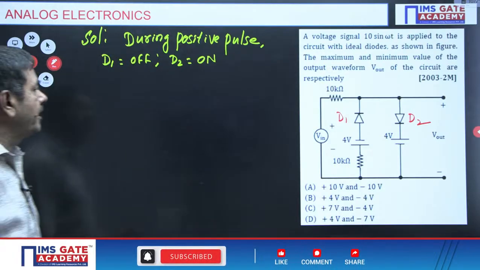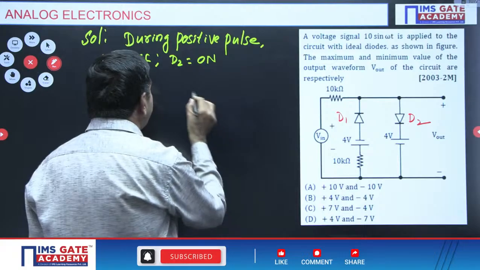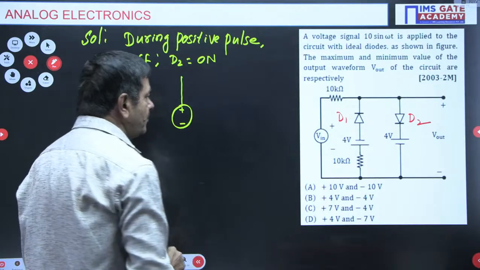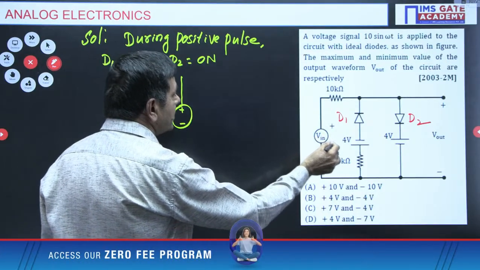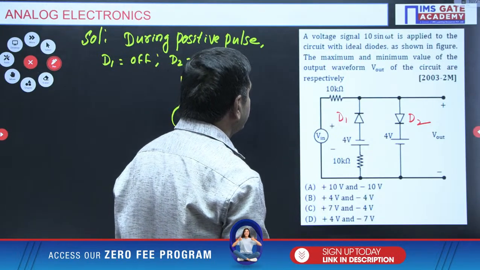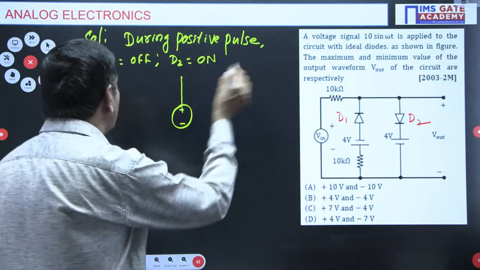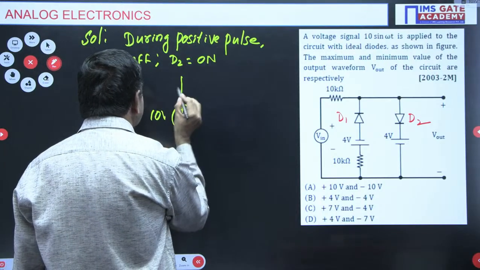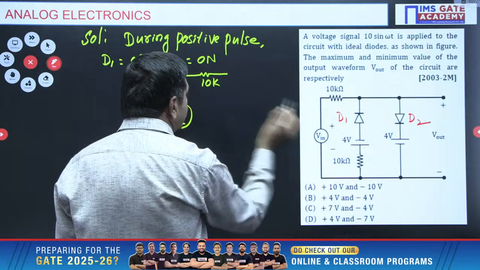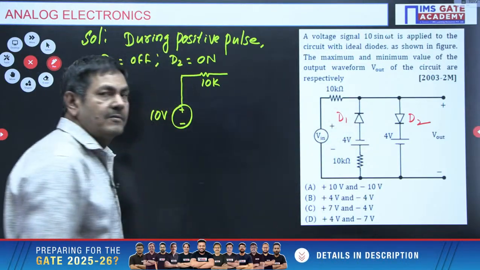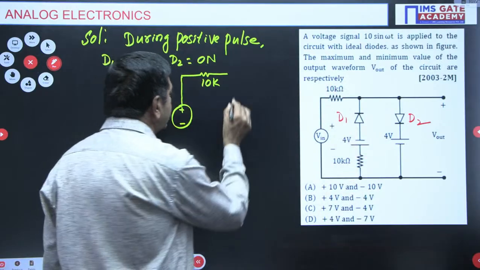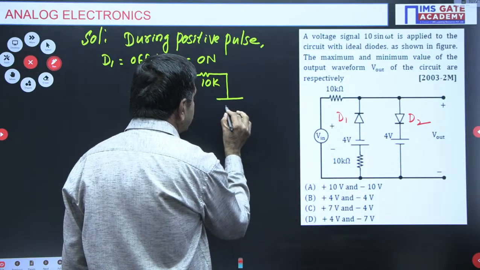If it is on, it must be replaced by a short circuit, you know. The VIN is connected with the positive voltage. What is the maximum voltage here? During the positive pulse, the supply is 10 sin omega t, so 10 volts is the maximum voltage. We have a 10K resistor here. This diode D1 is reverse biased, so it is open. Open means we can remove this total branch. It is an open circuit. D2 is shorted here, and I have one 4 volt battery.